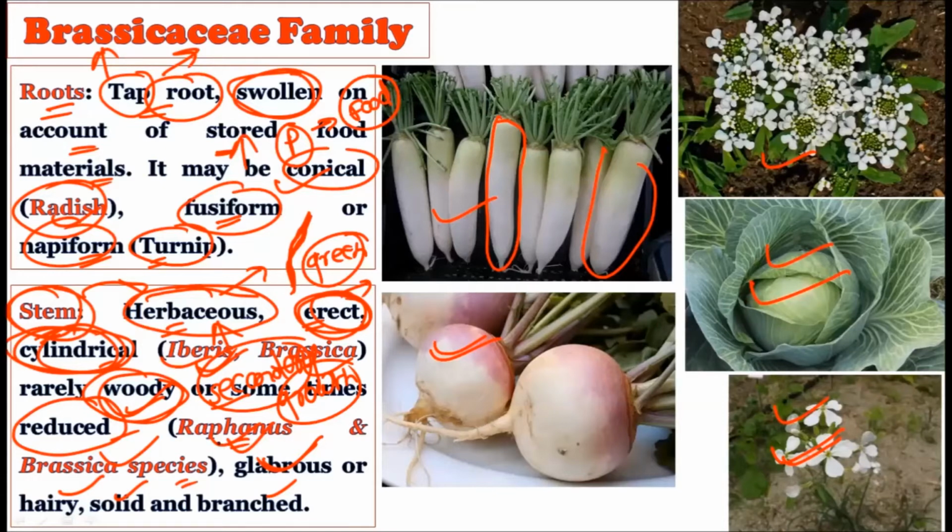So the species like Raphanus or Brassica show a very reduced kind of stem, and the stem can be glabrous or hairy, that is, a smooth stem can be there, or sometimes a hairy stem can be there. It is solid in nature, and a branching system is there on the stem.